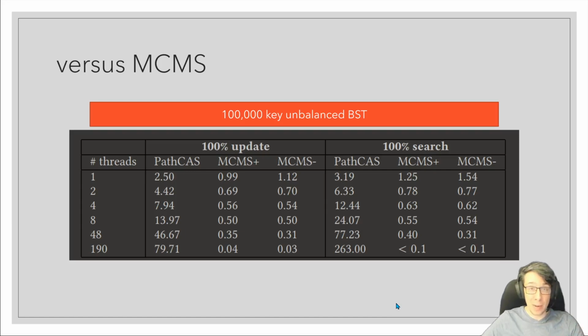Okay, you might wonder how we do versus multi-compare, multi-swap. Very briefly, we implemented an unbalanced binary search tree using PathCAS, multi-compare, multi-swap with hardware transactional memory support and without hardware transactional memory support. And here are some results in millions of operations per second. And the punchline is that PathCAS is a couple of orders of magnitude faster. I don't have time in this talk to explain why that's the case, but you can find our analysis in the paper.